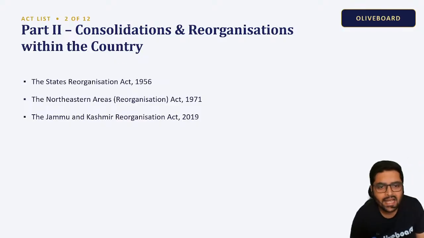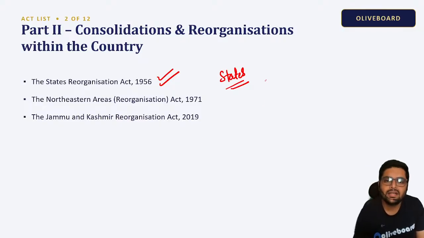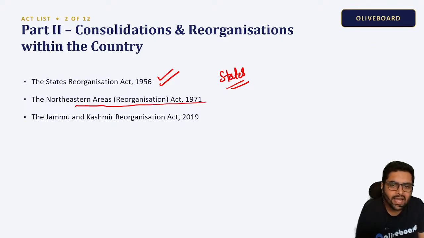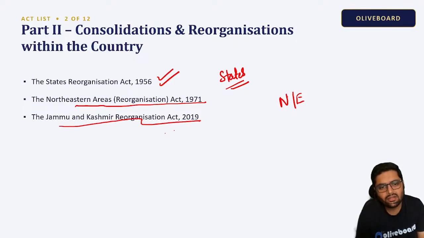Now, the State Reorganization Act. This was a major act wherein the states were reorganized for better administrative efficiency. The Northeastern Areas Reorganization Act for Northeast states. And then we have the Jammu and Kashmir Reorganization Act 2019.